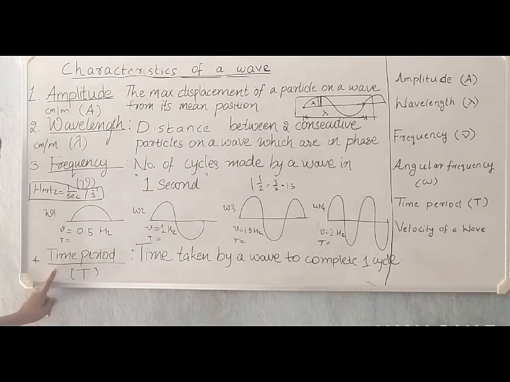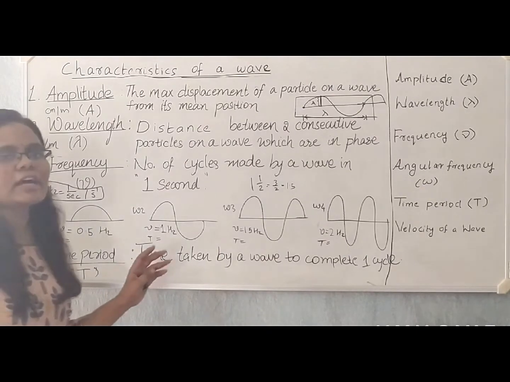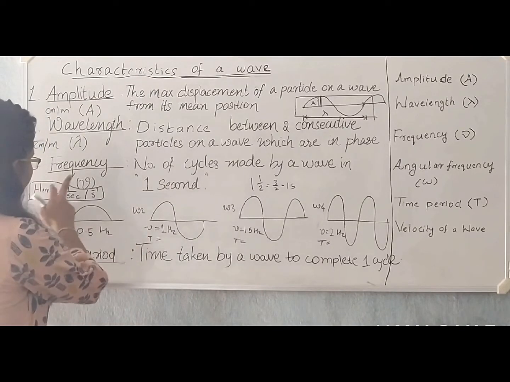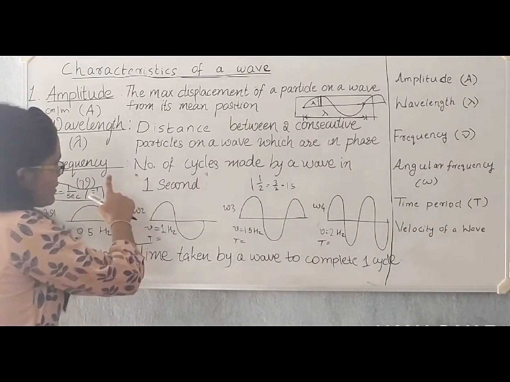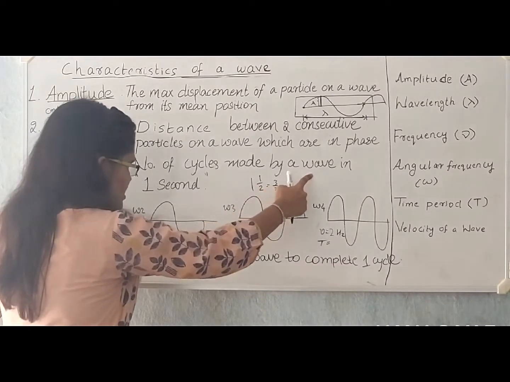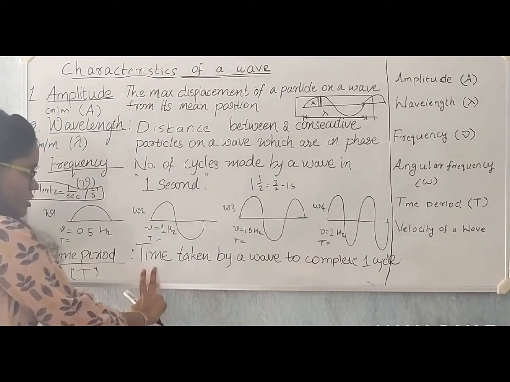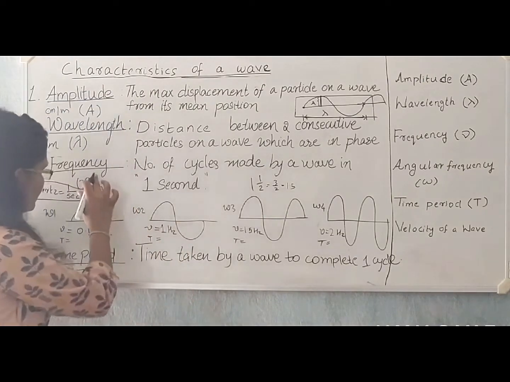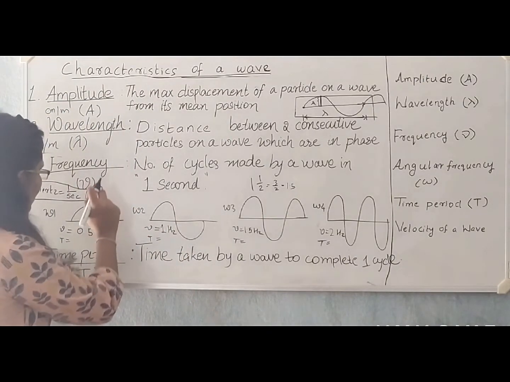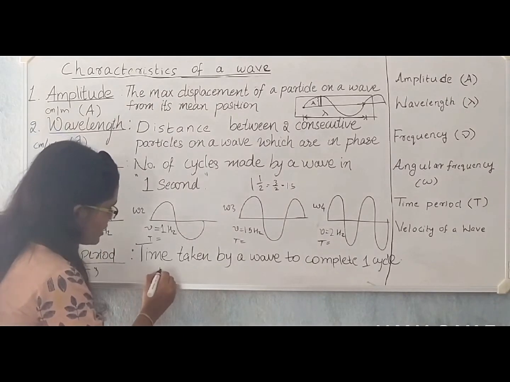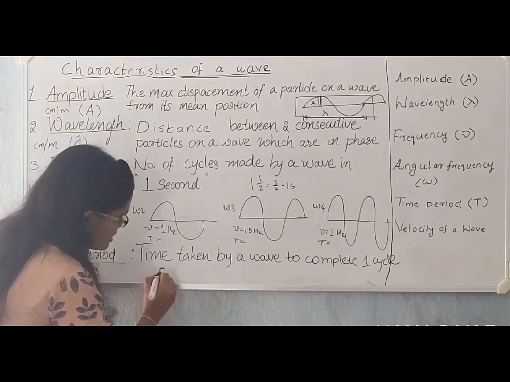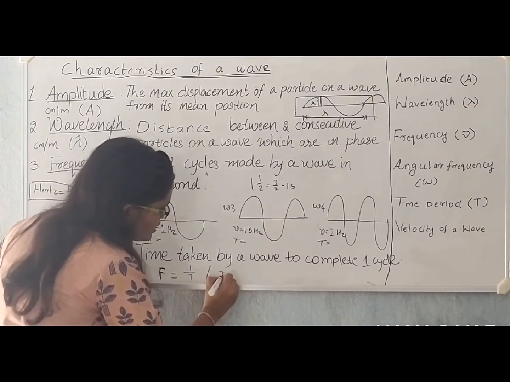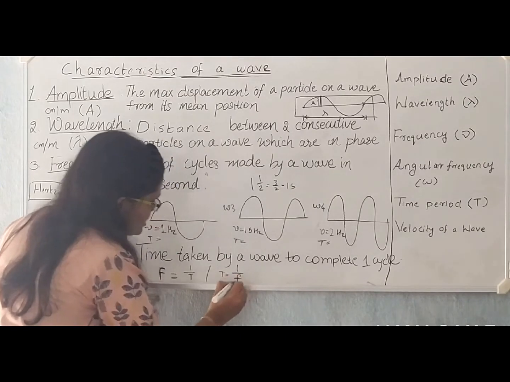Now what is time period? Time period is time taken by a wave to complete 1 cycle. Now when we compare these two definitions, frequency is number of cycles made by a wave in 1 second, and time period is time taken by a wave to complete 1 cycle. So it is clear from the definitions that frequency and time period are inverse of each other. Frequency is equal to 1 over time period, or time period is equal to 1 over frequency.